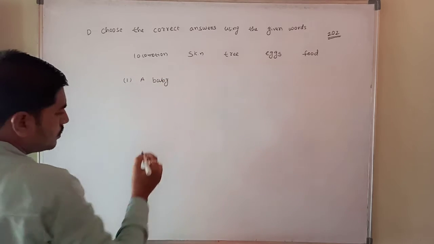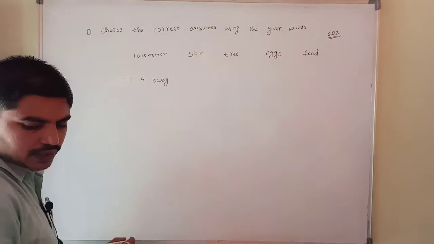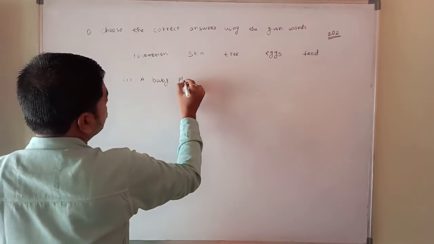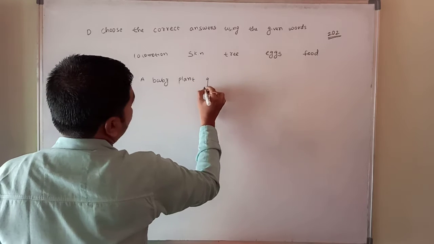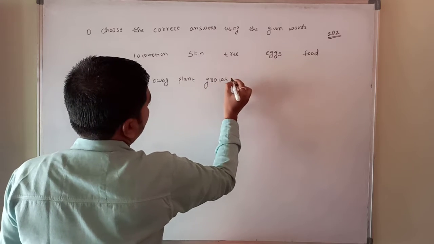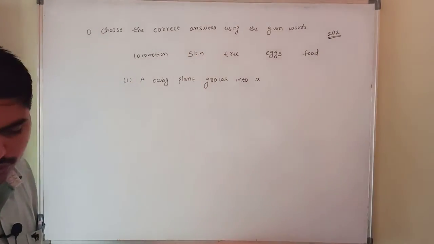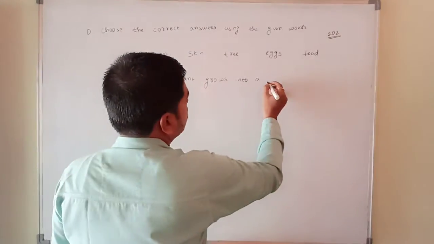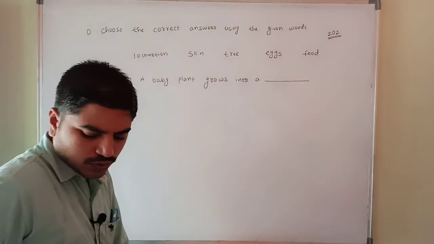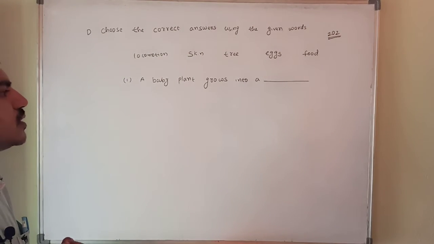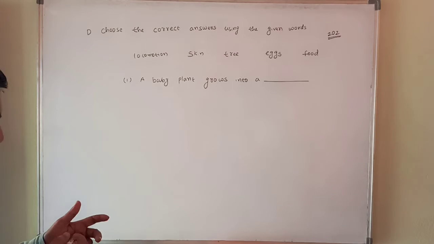A baby plant grows into a dash. A baby plant grows into a dash. Right. So shall we discuss now? What is the answer for this? Now I'll explain to you. Just wait. A baby plant grows into a dash.